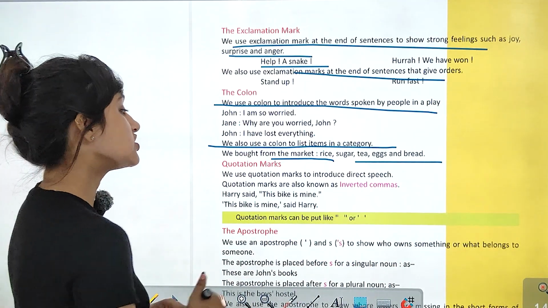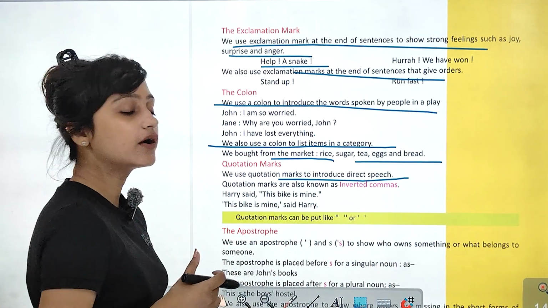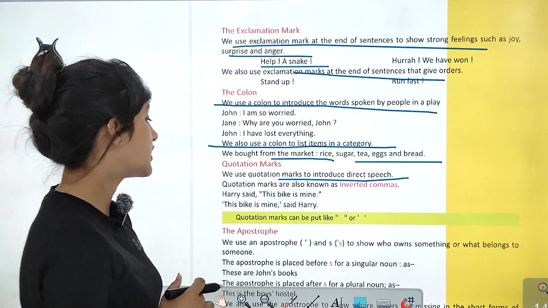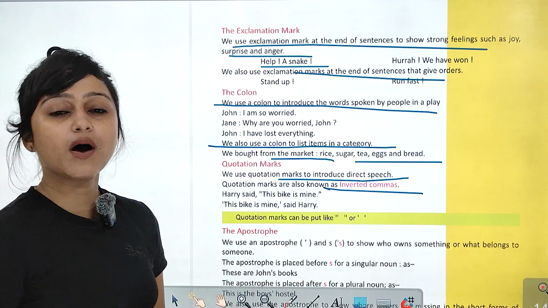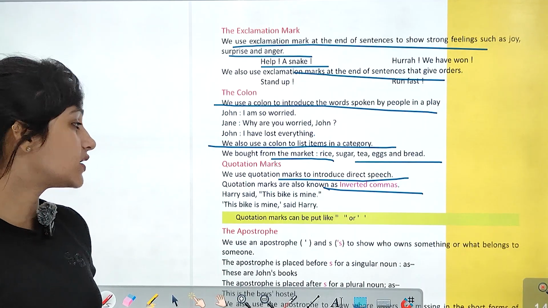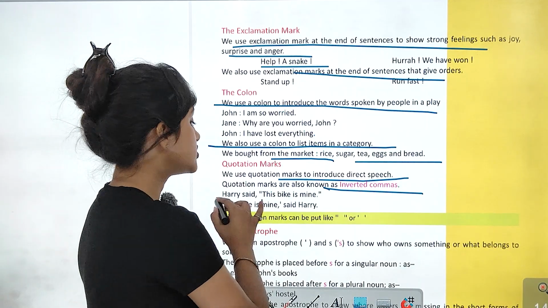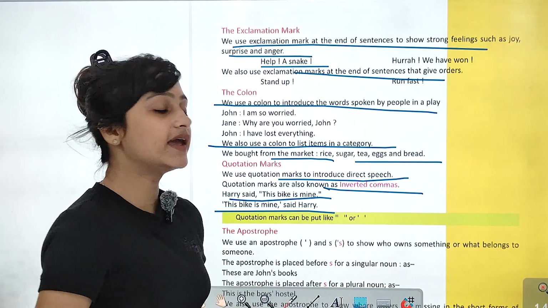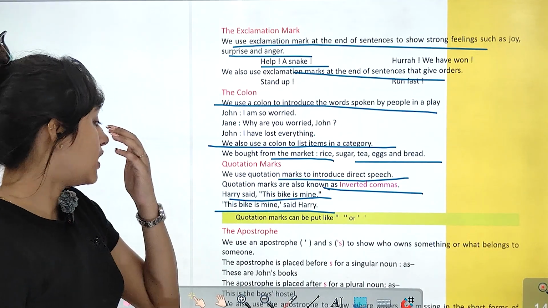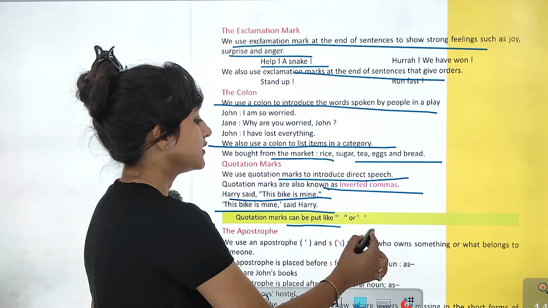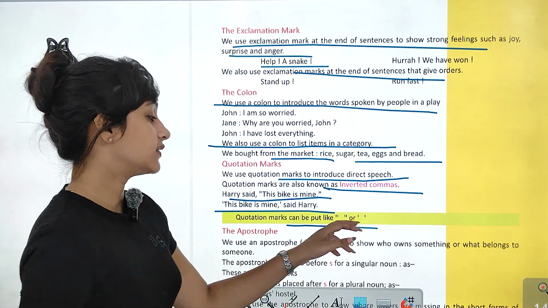Quotation marks. We use quotation marks to introduce direct speech. Quotation mark को use करते हैं हम direct speech को introduce करने के लिए. Quotation marks are also known as inverted commas. Quotation marks को inverted commas भी कहते हैं. Harry said, "This bike is mine." "This bike is mine," said Harry. Quotation mark use करा था हमने यहाँ पे. Now quotation mark can be put like inverted commas like this.